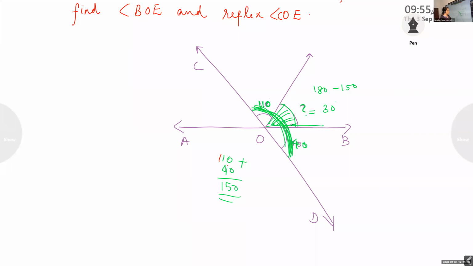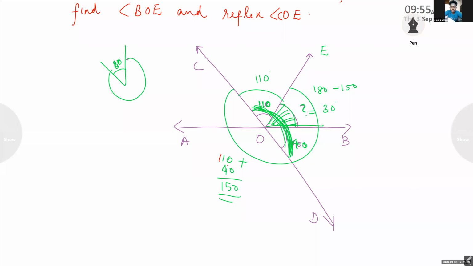And one more we have to find: reflex angle of COE. COE is 110 and the reflex angle is the other part of it. How will you find the reflex angle, children? See, if this is 60 degree, the reflex angle is the other part of it.